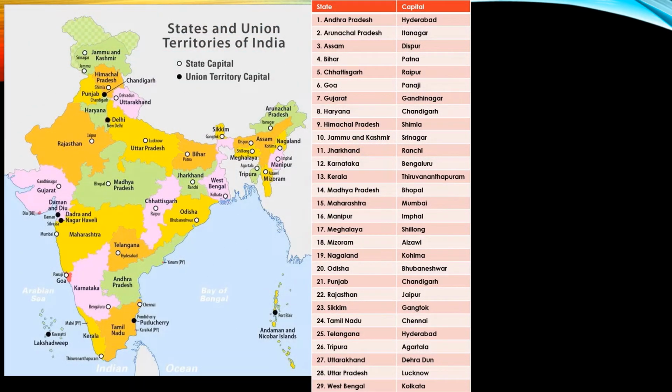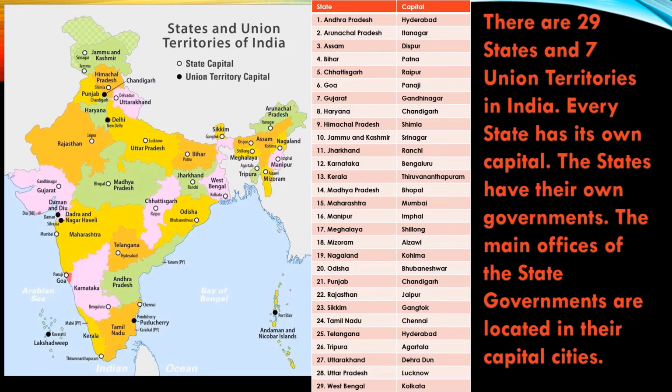Children, this India map shows state and state capital in white dot, union territory and union territory capital in black dot. There are 29 states and 7 union territories in India. Every state has its own capital. The states have their own governments. The main offices of the state governments are located in their capital cities.